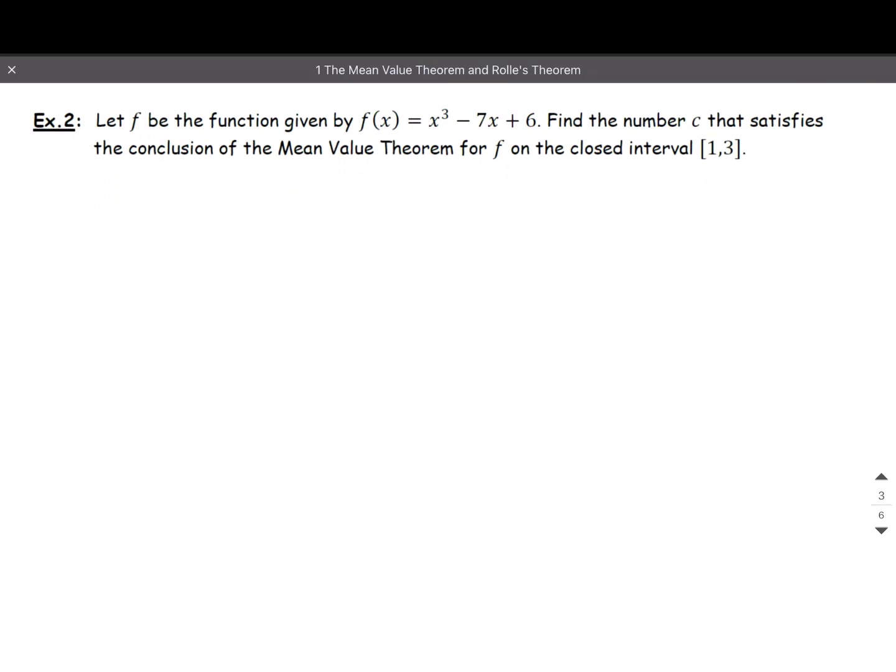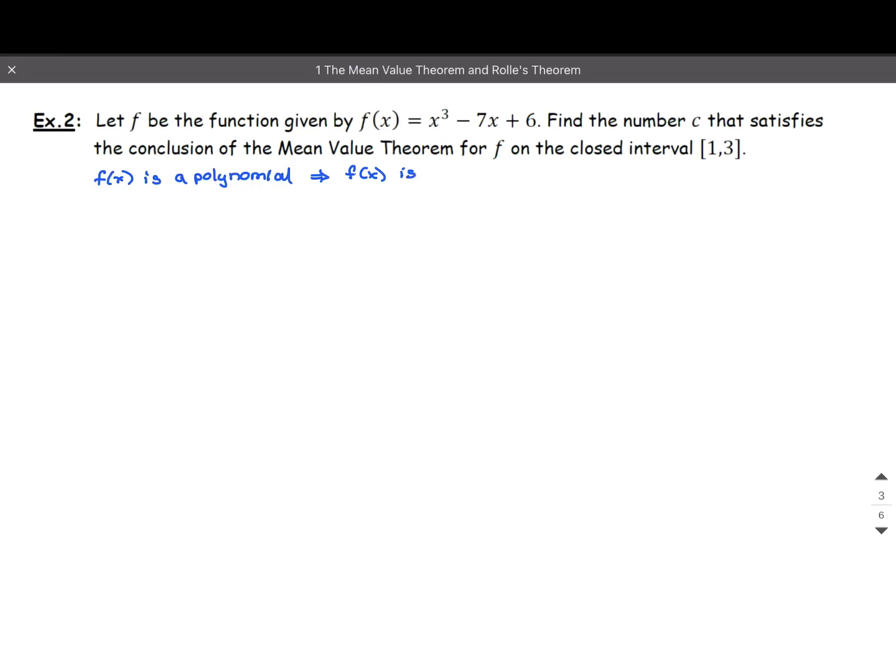So here we have the function f of x is x cubed minus 7x plus 6, and we want to find the number c that satisfies the conclusion of the mean value theorem for f on the closed interval. Now, first of all, before you can use the mean value theorem, you have to remember f of x is a polynomial, which is wonderful. F of x is a polynomial. We love polynomials. Okay, because that means f of x is continuous and differentiable everywhere.